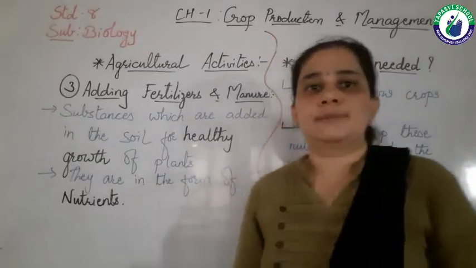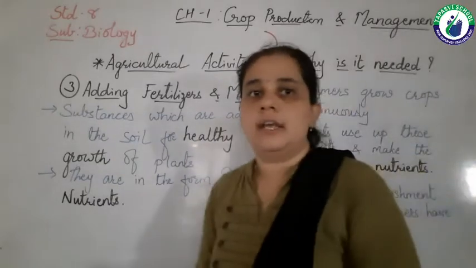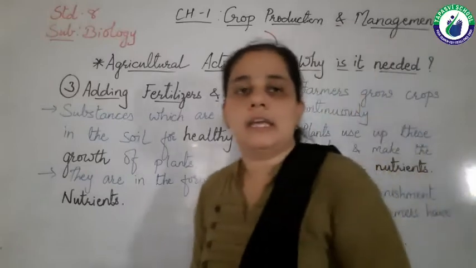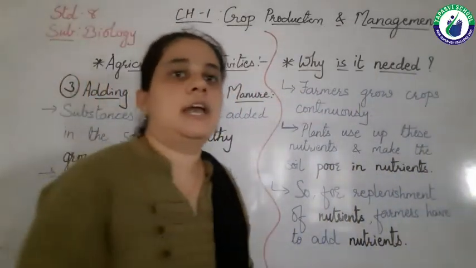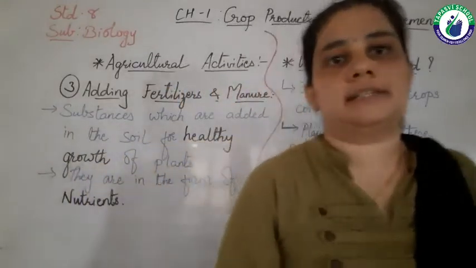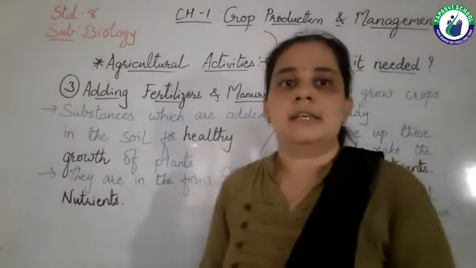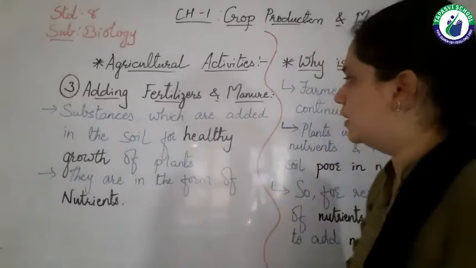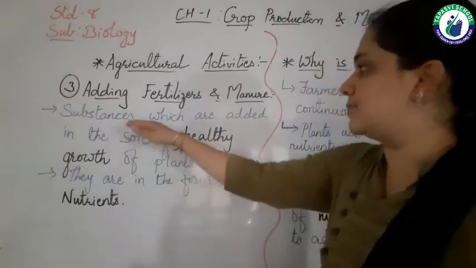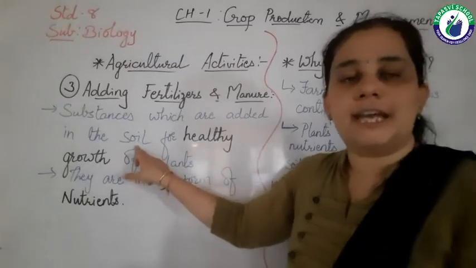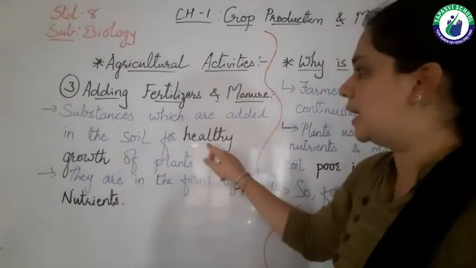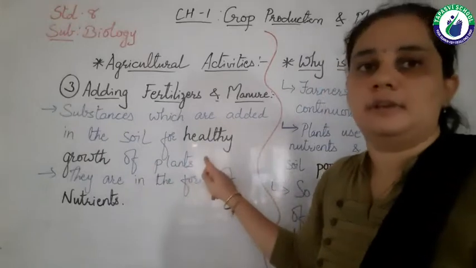Substances which are added to the soil as nutrients for the healthy growth of plants are known as fertilizers or manures. Why are they added into the soil? For healthy growth of plants, right?